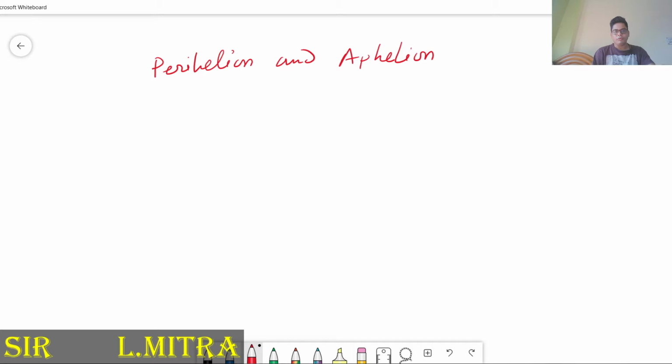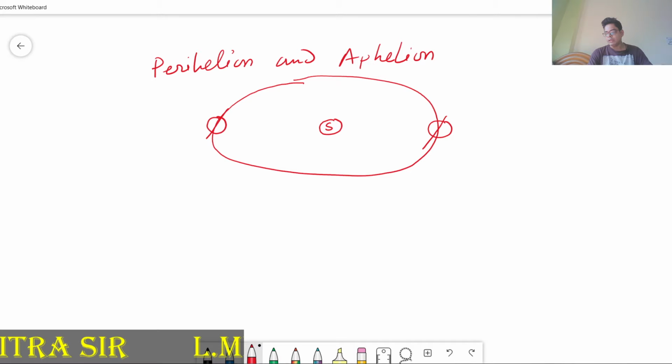Okay, so take the example of perihelion. Peri means near. It is when the distance between the sun and the earth is at its nearest position. That time it is considered perihelion.